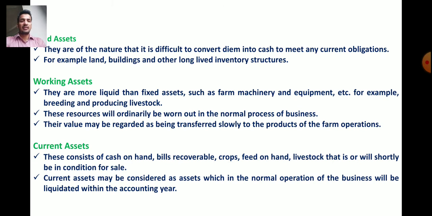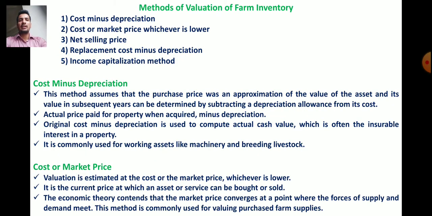Current assets may be considered as assets which in the normal operation of the business will be liquidated within the accounting year. So this is about the fixed assets, working assets and the current assets. So these are the three types of the assets. Now next, the methods of valuation of farm inventory. So here we are discussing about the farm inventory.